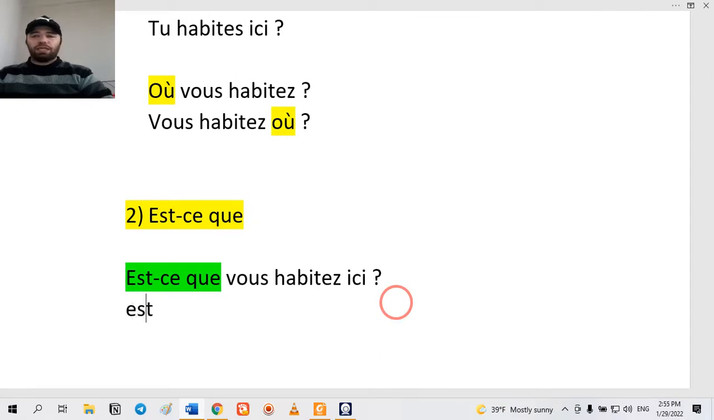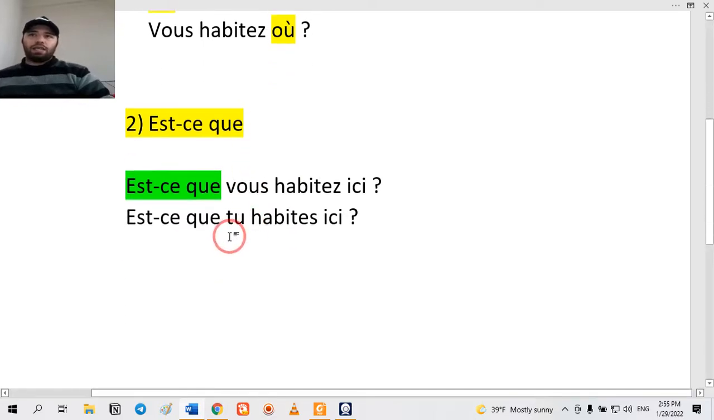Or for example, in the familiar format, you can say est-ce que tu habites ici? Est-ce que tu habites ici? Exactly the same.